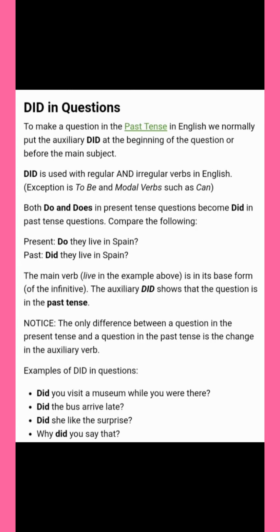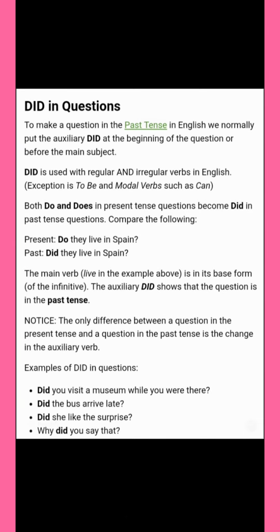Now, did and questions. In past tense, we write normally did at the beginning of the question. The auxiliary verb did is used in the beginning of the question or before the main subject. Did is used with regular or irregular verbs in English. Now do and does in present tense